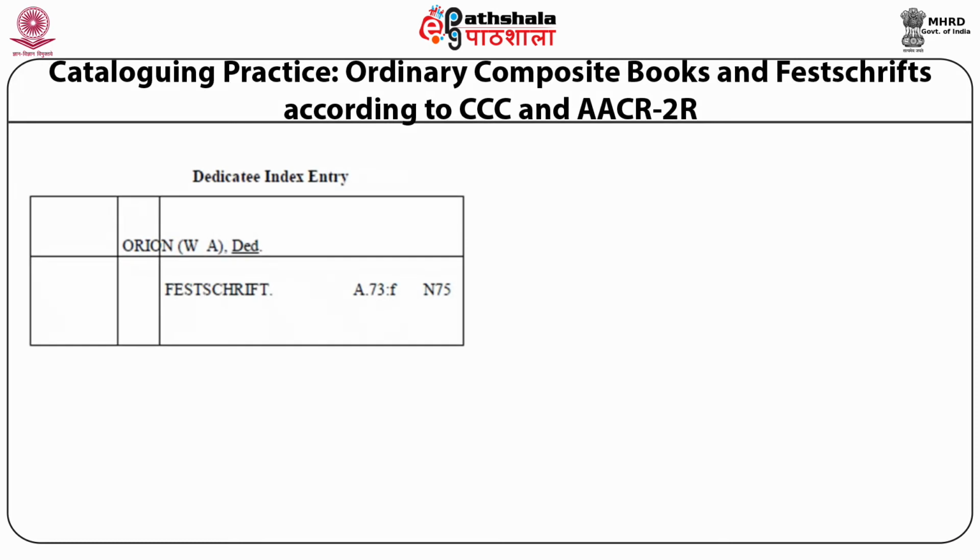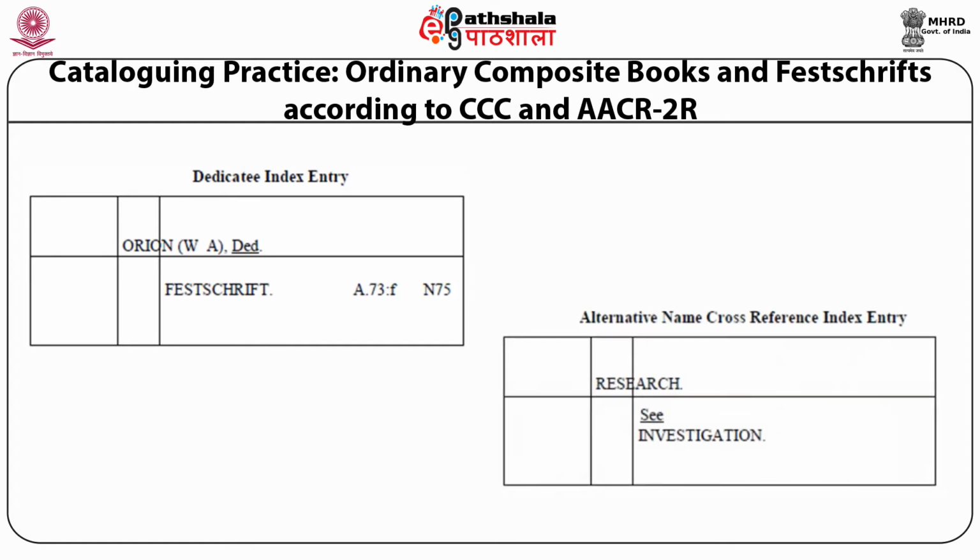This is the dedicatee index entry. Since this composite book has been dedicated to Orion, the entry is made under the name of this person and DED, underlined, for dedicatee. Then since it is a Festschrift, you will write Festschrift, then the call number. And there is one more entry, which is the alternative name cross-reference index entry, which will be made under research and then see investigation, so that the user is given the direction to see investigation if they are searching for research.